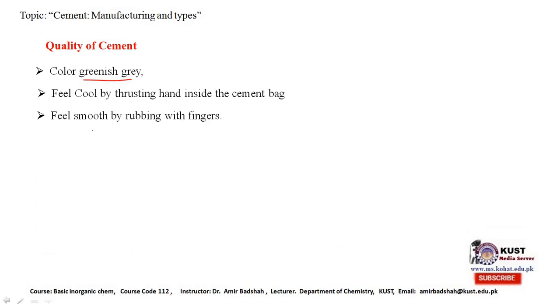And if we take a small amount of it on the finger and pulverize it, and if it feels smooth, it means that the cement is of good quality. And if we take a handful of cement and put it into the water, and if it floats on the surface of the water, it means it is of good quality.